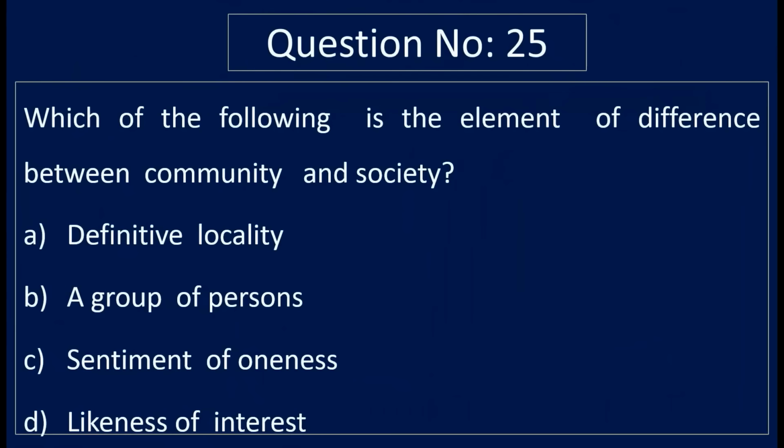Question number 25. Which of the following is the element of difference between community and society? Option A, definitive locality. Option B, a group of persons. Option C, sentiment of oneness. And option D, likeness of interest. Correct answer is option A, definitive locality.